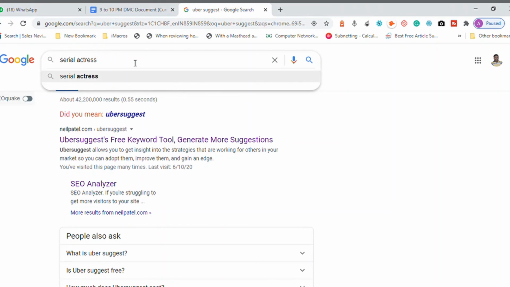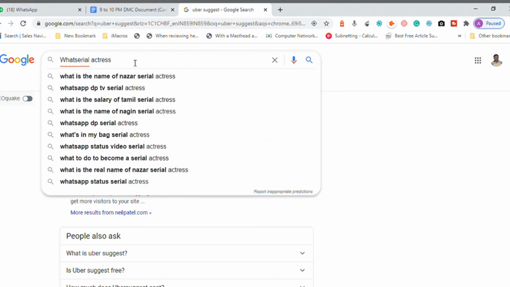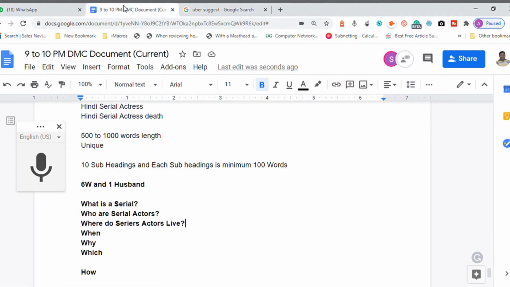Serial actors. Along with serial actors, I'm going to add the word what. Now, what is serial actress? Now, this is the question. I got one question. What is serial actress? So, who are serial actors? What is serial actors? I can write content about this one.